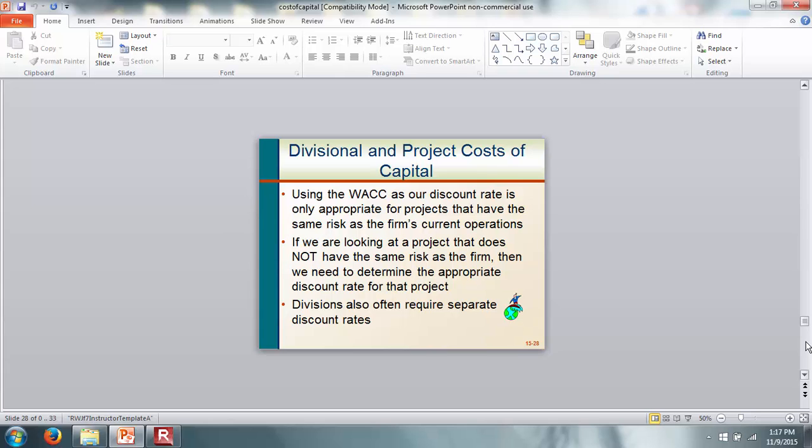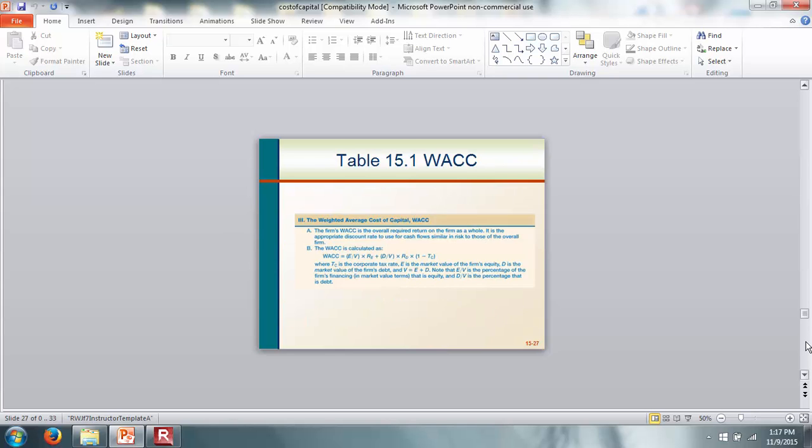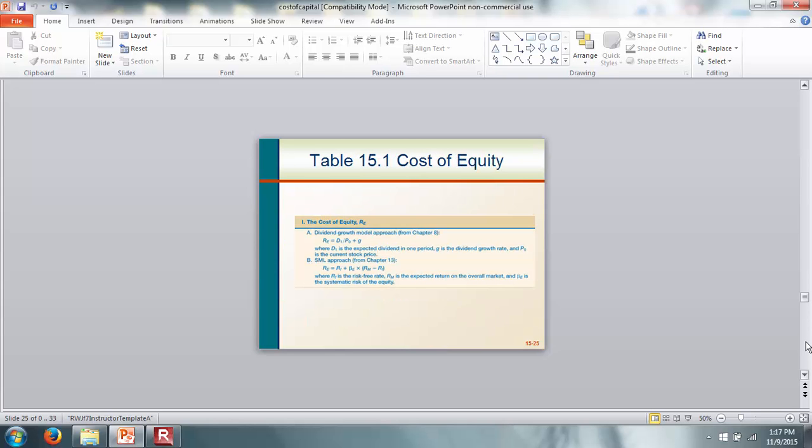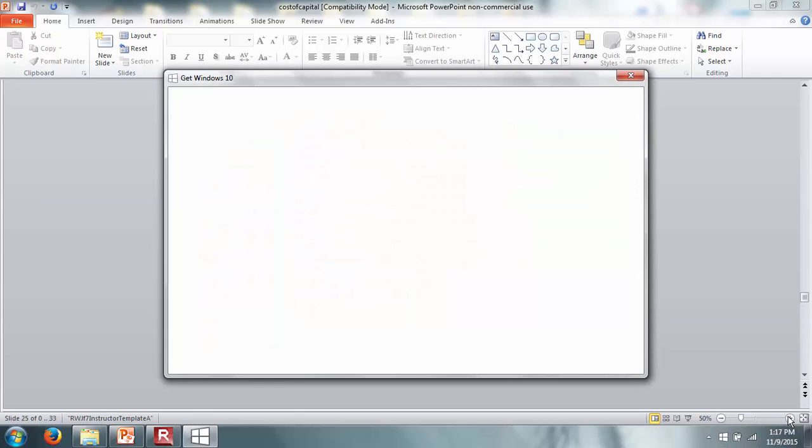And how do we find out the weighted average cost of capital? That is the weight of each security multiplied by the after-tax cost of that security. In the case of stocks, what do we do here? In the case of stocks, we can find out the cost of equity either using the CAPM or using the dividend growth formula.